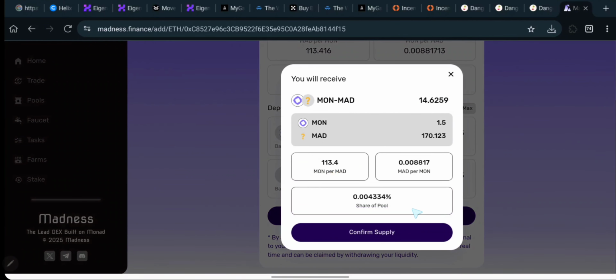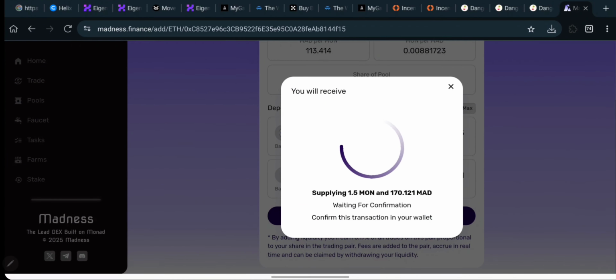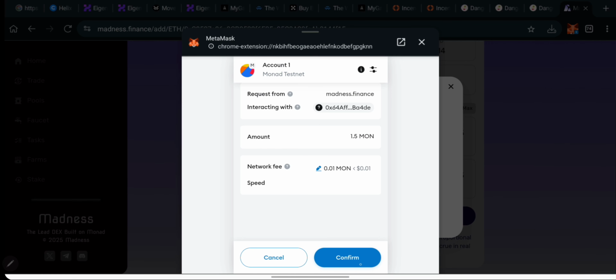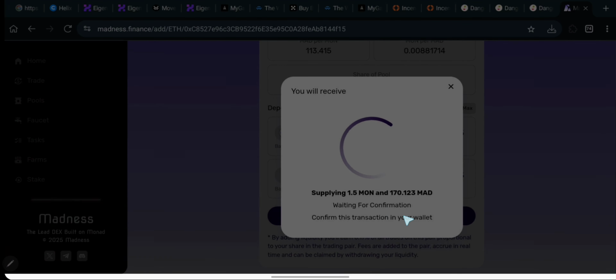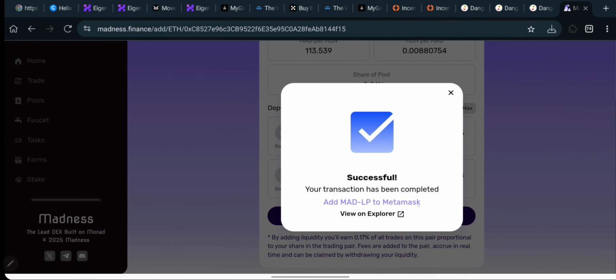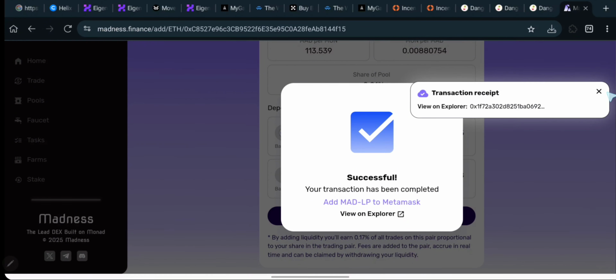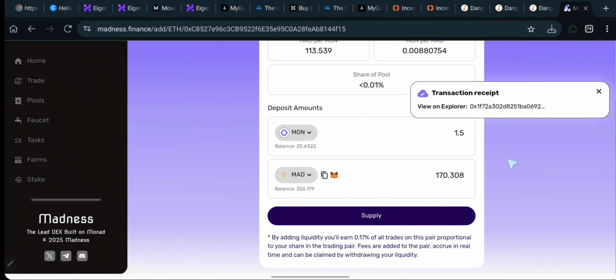All right, so clicking on supply right now, I need to review these, guys, then I need to click on confirm supply right now. So loading up right now, a MetaMask transaction is going to be popping up. Okay, and we need to then confirm the transaction, then we go to the next step. Okay, I then click on confirm to actually confirm this right now. You can see successfully we have now added liquidity. All right, so right now, guys, we are now done with this. Let me show you the next thing you need to do from here.